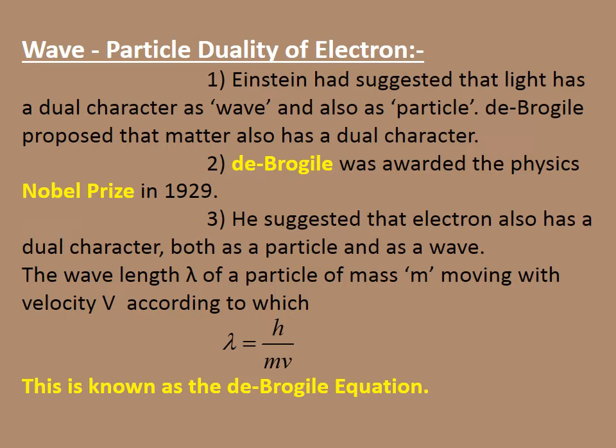De Broglie was awarded the Physics Nobel Prize in 1929. He suggested that the electron has a dual character, both as a particle and as a wave, and the wavelength lambda of a particle of mass m moving with a velocity v is according to the equation lambda equal to h by mv. This equation is known as the de Broglie equation.